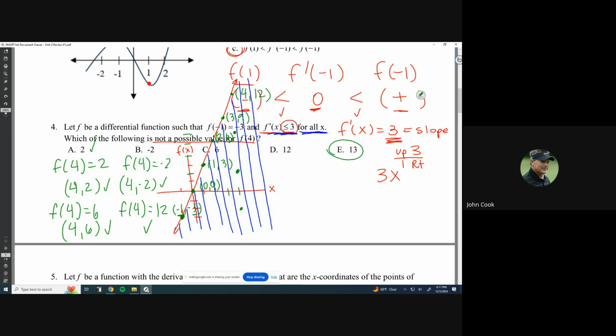And that's why E is the one that is not possible. The biggest possible value you could have at 4 would be when the derivative, or the rate of change, the slope, is always 3. That's the biggest, most optimistic value that we can get for y given some x value. So that's why the value of f of 4 can never be 13.